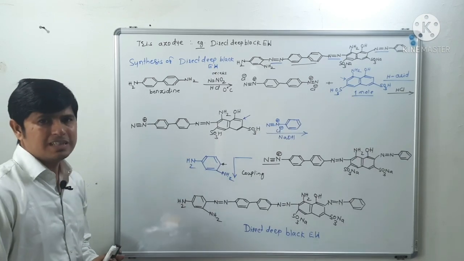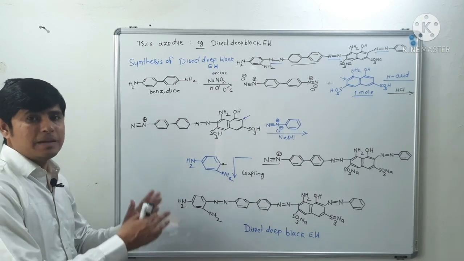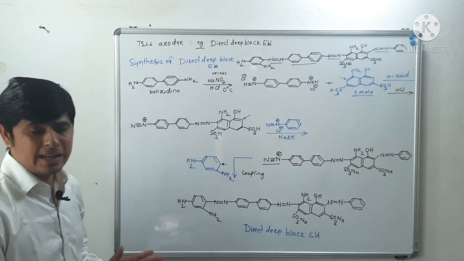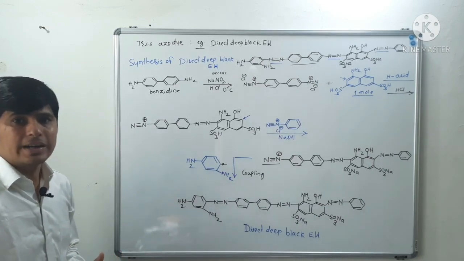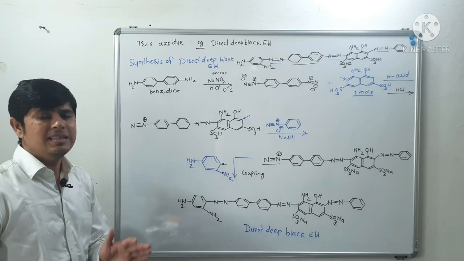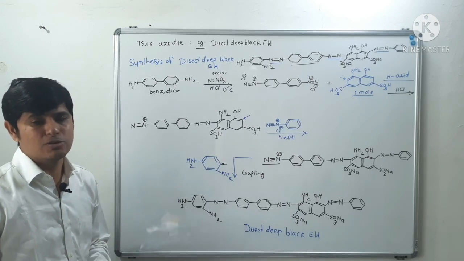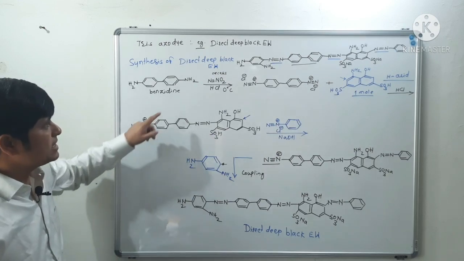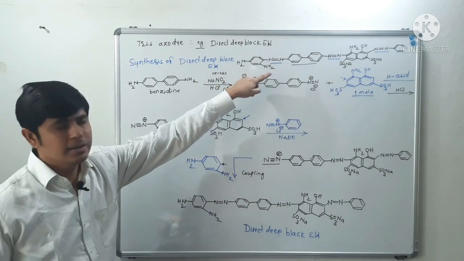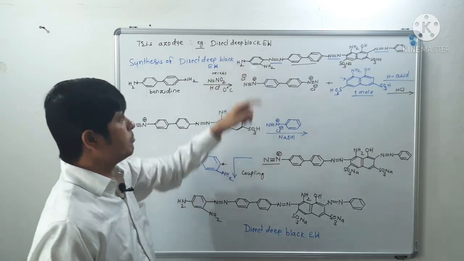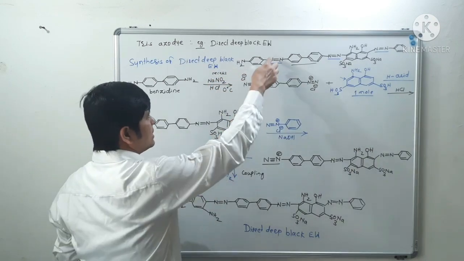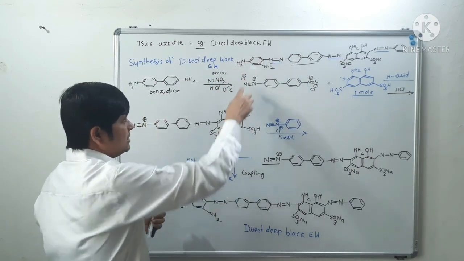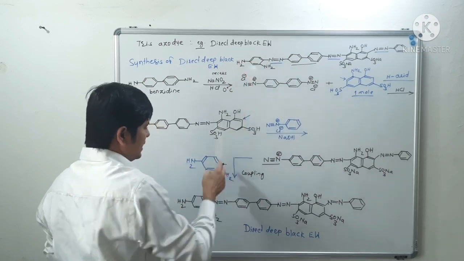Now what is the use of this dye? This dye is a black dye. It is used for dyeing cotton and cellulosic fiber. See, chemistry is quite simple. This is the structure of direct deep black EW. See, you have to remember this metaphenylene diamine, isn't it?